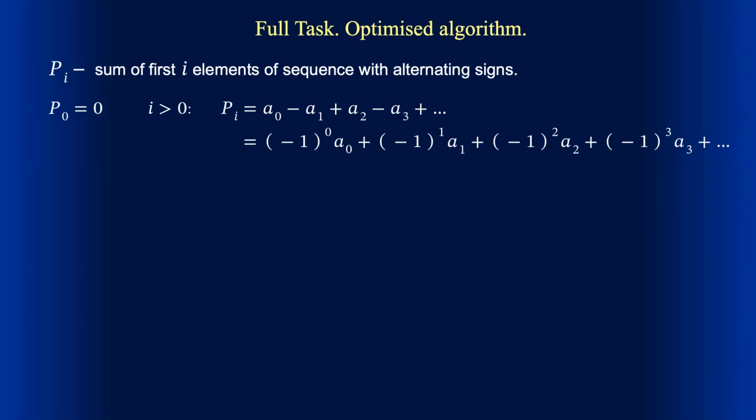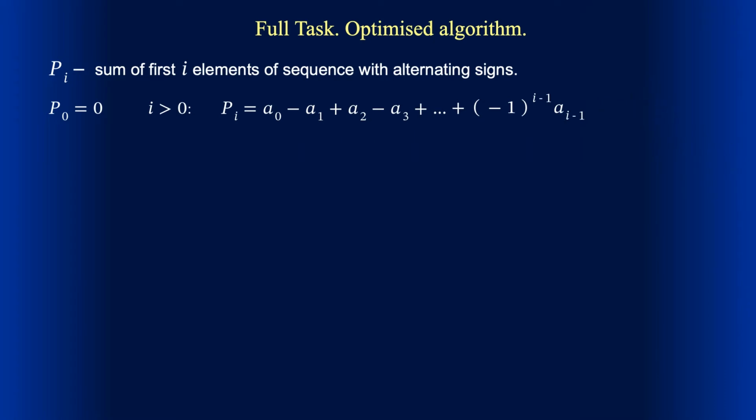In particular, the last element in the expression for pi has index I-1 and appears with factor -1 to the power of I-1. Now consider a subsequence starting with index j and ending with index k. The last element of the subsequence has a relative index k minus j from the start of the subsequence, therefore it appears multiplied by -1 to the power of k minus j.